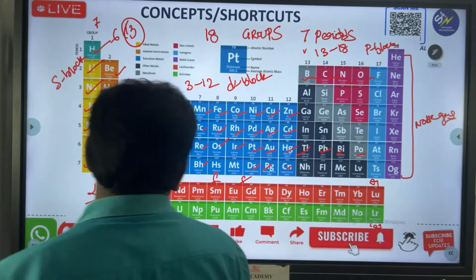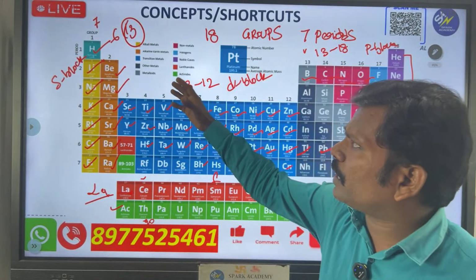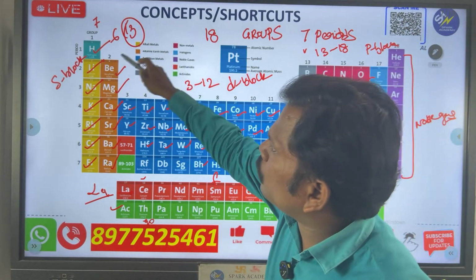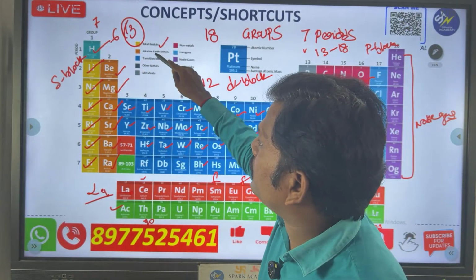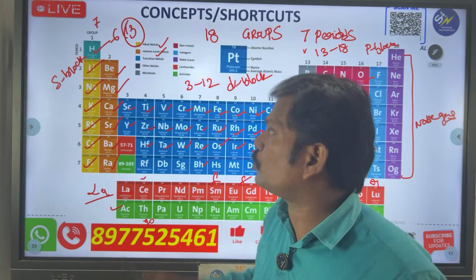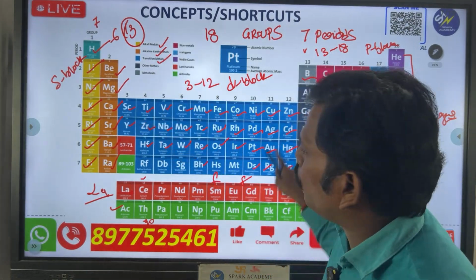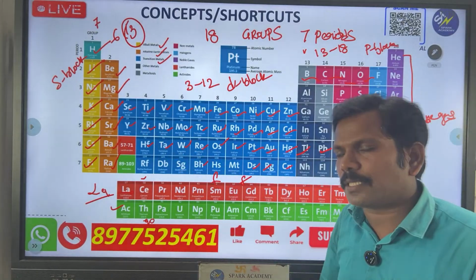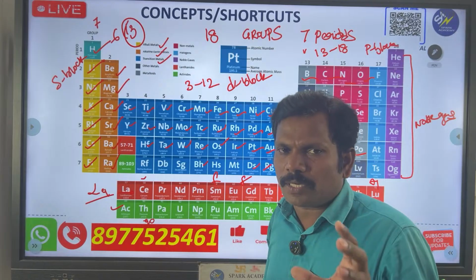Yes, very good, go for the other one, nana. So at least you have to know that. See that, nana, the first group is called alkali metals because of their nature. The second one is alkaline earth metals. This is the transition metals, nana. See that blue color is containing transition elements. I am telling a little bit of awareness about the periodic table, not too much discussion. Okay na?